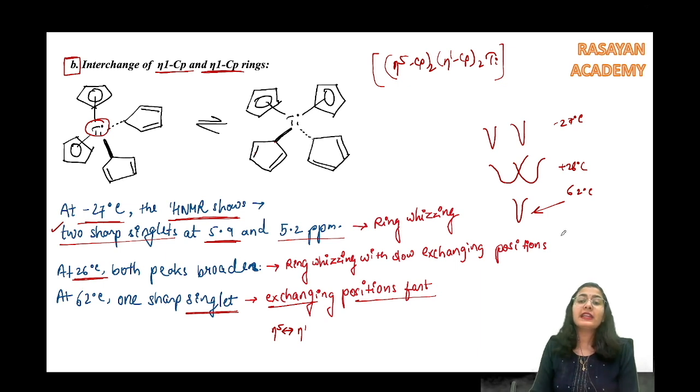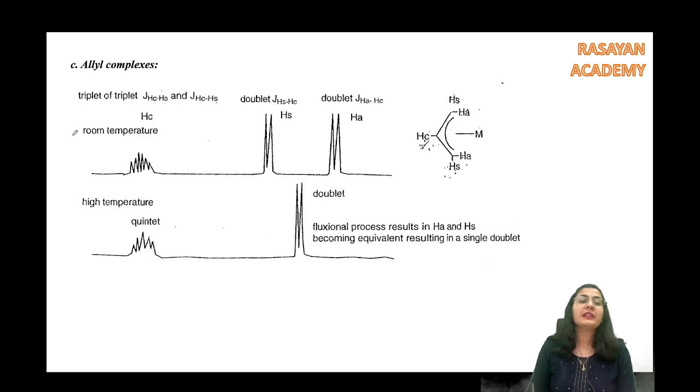Okay, so उसके लिए क्या हो जाएगा? 62 डिग्री सेंटीग्रेड पे only one sharp singlet. This is awesome. Very awesome example, this one. All right, चलो आगे. Next example. We talk about allyl complexes.